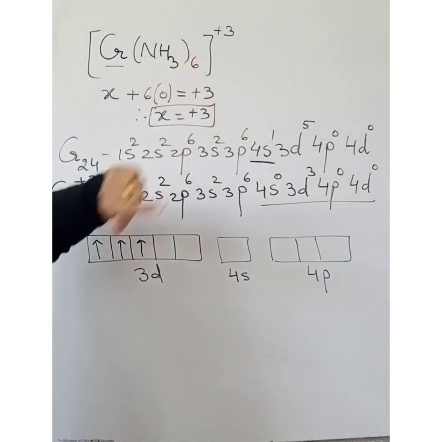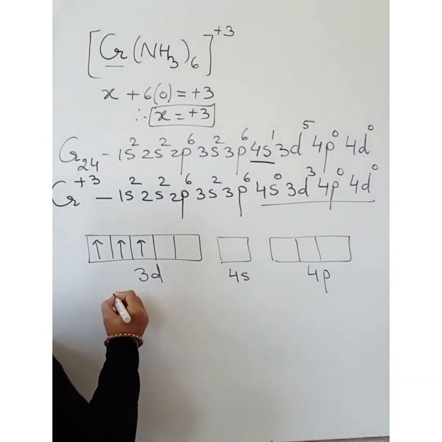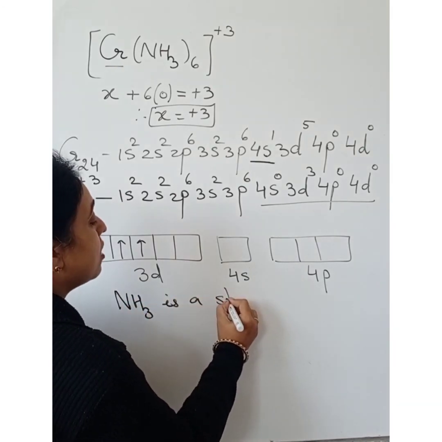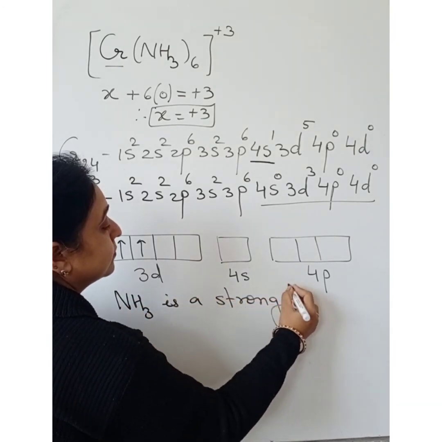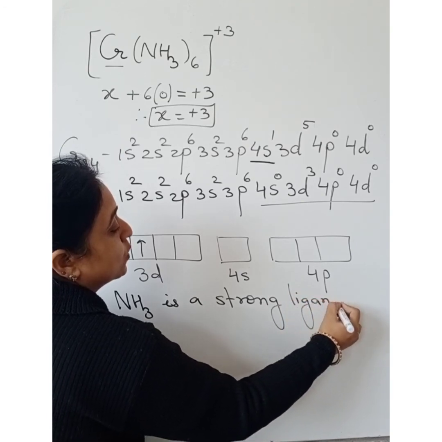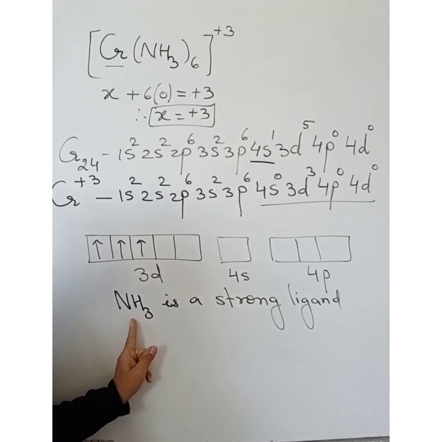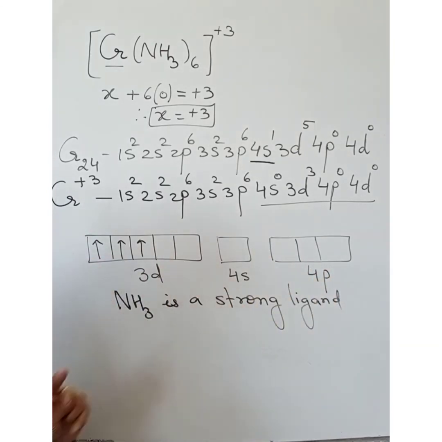Now check the nature of the ligand. NH3 is a strong ligand. So what should it do? Strong ligands always induce pairing, forceful pairing. But in this case, NH3 does not induce pairing.